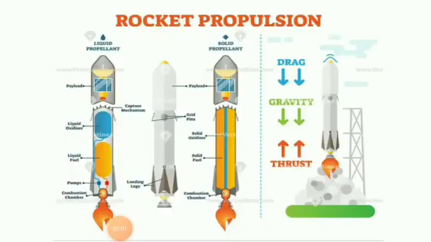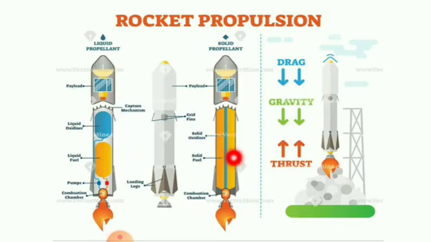Okay, students, I will explain how our rocket moves. We know the parts of a rocket and the types of propellants. What are the parts? A structural system, payload system and then propellant system. The propellant system contains fuel, in the form of liquid or solid or cryogenic fuel, and oxidizer. Both are combined in this combustion chamber. When it burns, it releases an enormous amount of gases that flow through this nozzle.